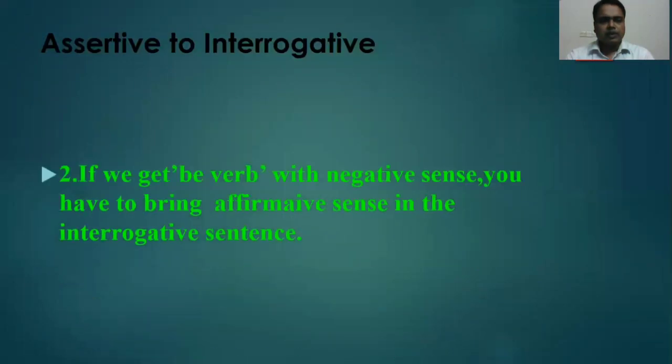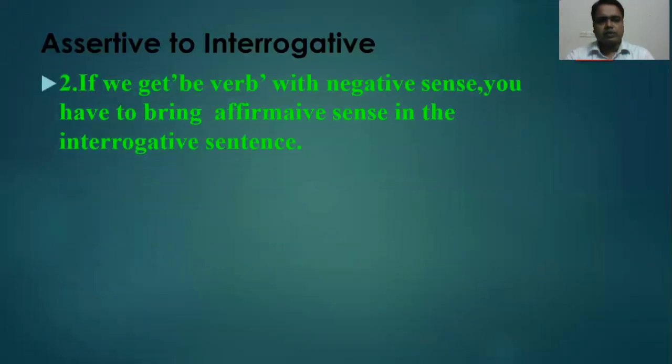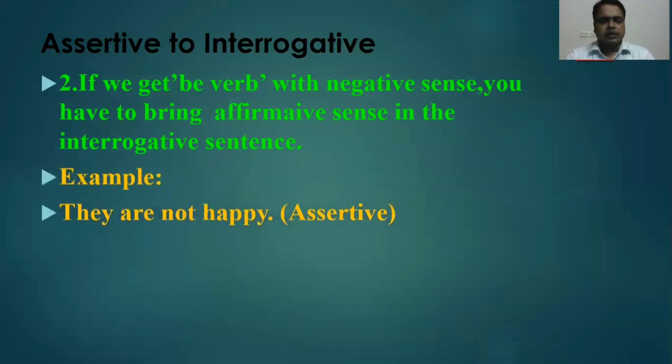Then rule number 2: if we get the be verb with the negative sense, we have to bring the affirmative sense in the interrogative sentence. Look at the example: they are not happy. This assertive sentence is in the negative sense, so in the interrogative sentence you have to bring the affirmative sense.